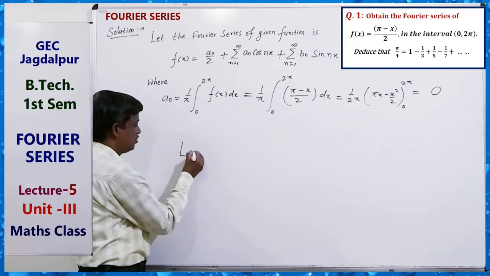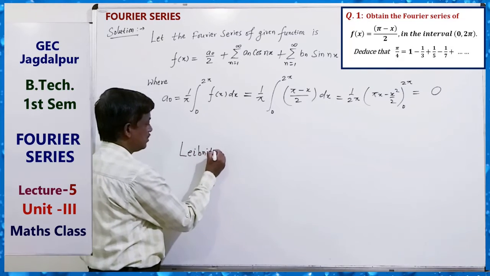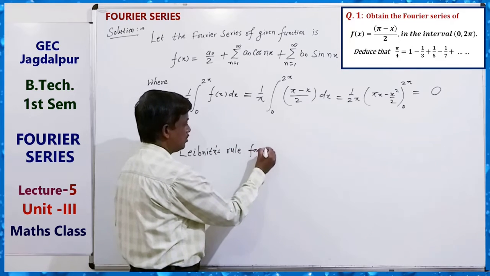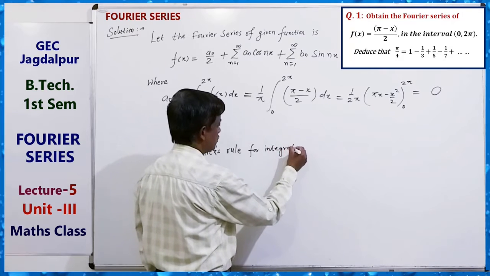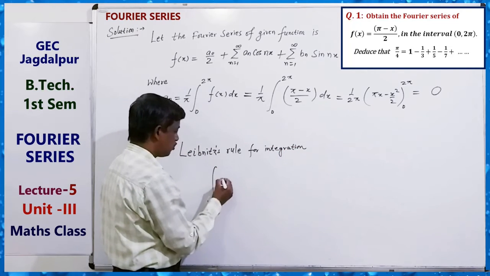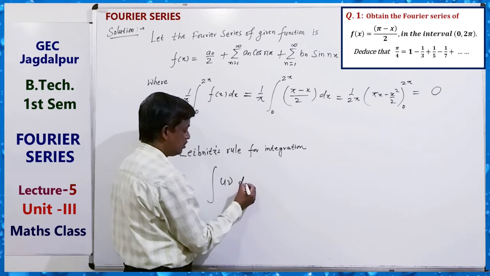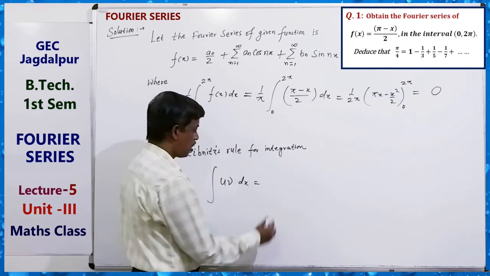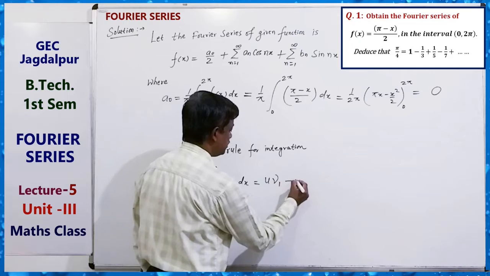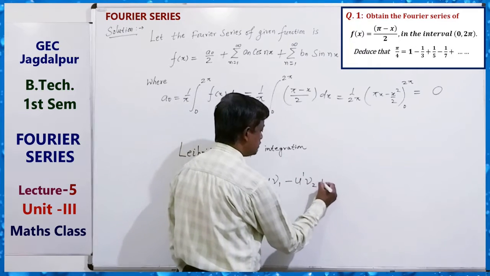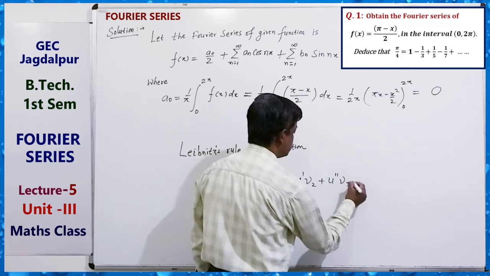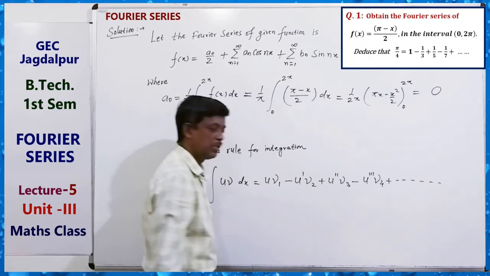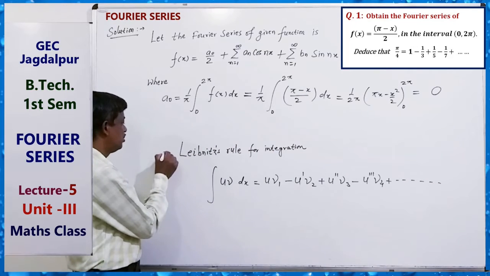Just the Leibniz rule for integration of the product of two functions uv is equals to u v1 minus u dash v2 plus u double dash v3 minus u triple dash v4 plus and so on. Very important rule. Note it.